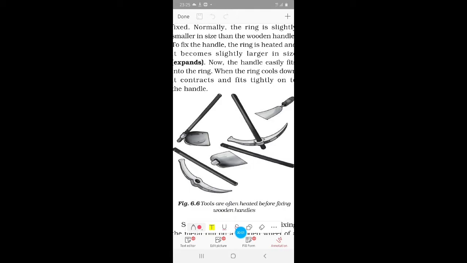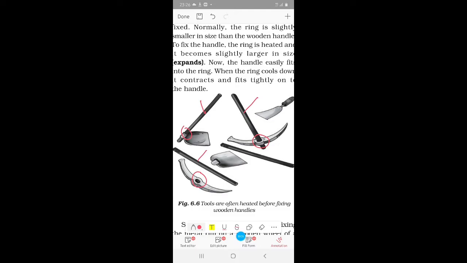We all have seen the tools which are used to dig the soil. Have you ever seen how the iron blade in these tools is fixed to the wooden handle? The iron blade of these tools has a ring in which the wooden handle is fixed. This is the ring and this is the wooden handle. Here also the ring and the wooden handle. Here you see the ring inside which the wooden handle is inserted.